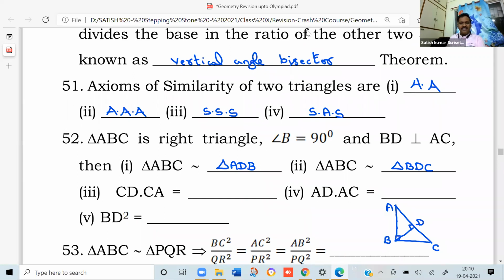So what is CD into CA? CD into CA equals CB square, and AD into AC equals AB square, and BD square equals AD into DC. So you can derive all this using the similarity of triangles, write the proportions, and then derive.